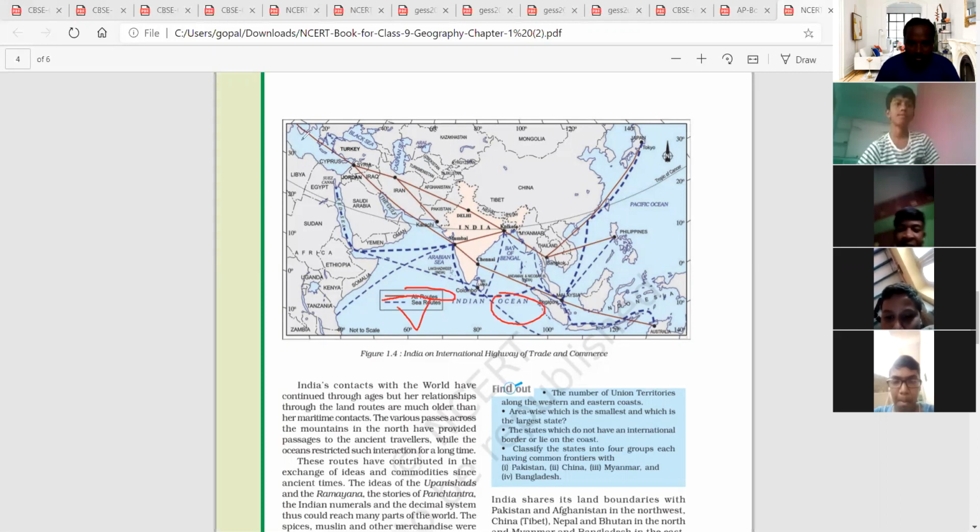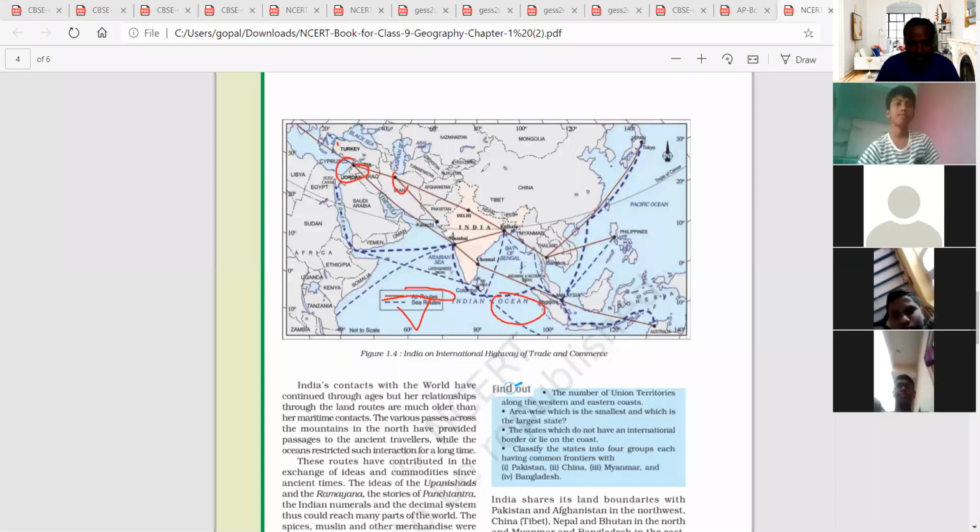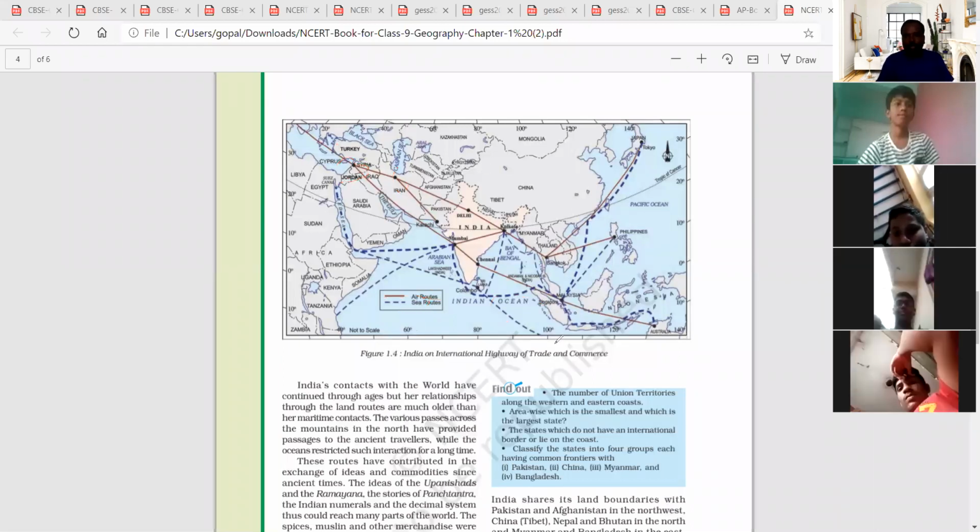From Delhi we can reach Turkey directly, and after reaching Tehran we can reach Syria and Turkey. Sea routes are also there. This is to help you understand the sea routes. Next, we will move forward.